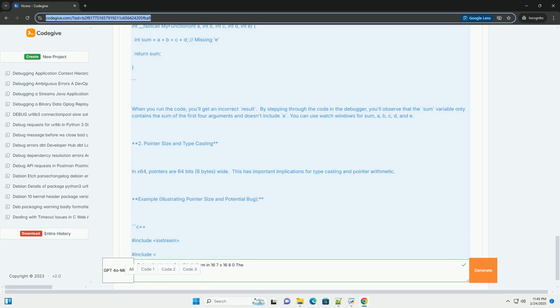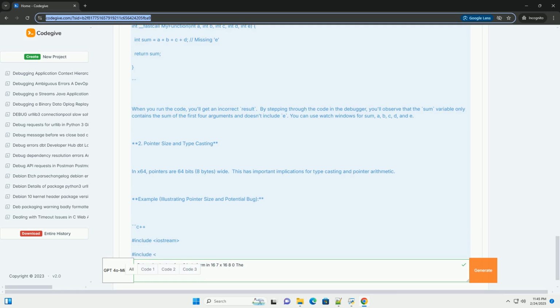1. x64 calling convention, Windows. The x64 calling convention on Windows, also known as the Microsoft x64 calling convention, is crucial to understand when debugging. Here's a summary. Argument passing: the first four integer or pointer arguments are passed in registers.